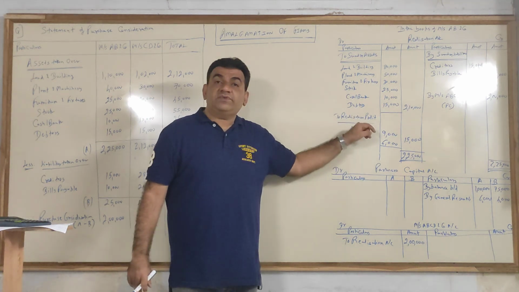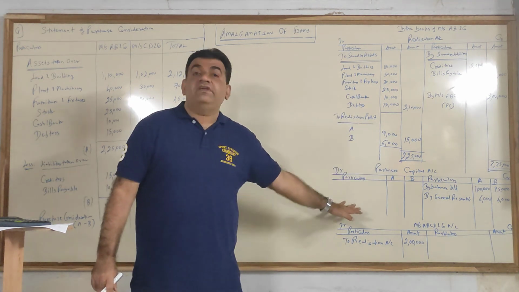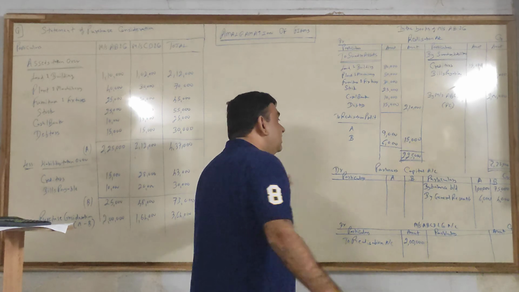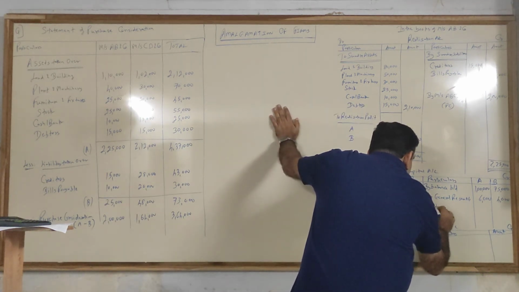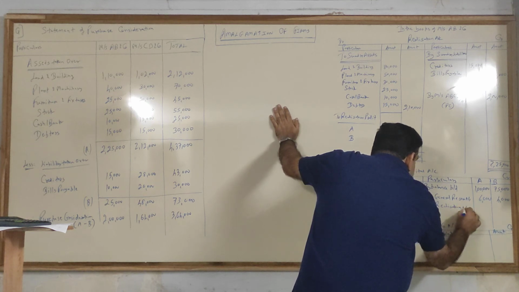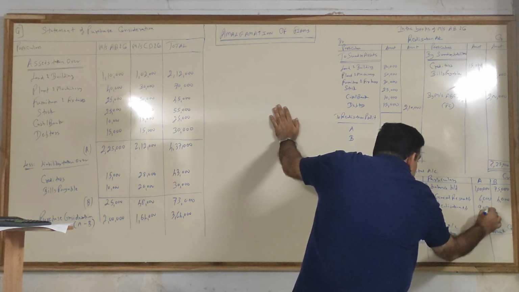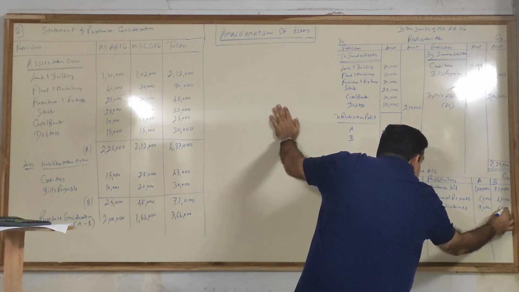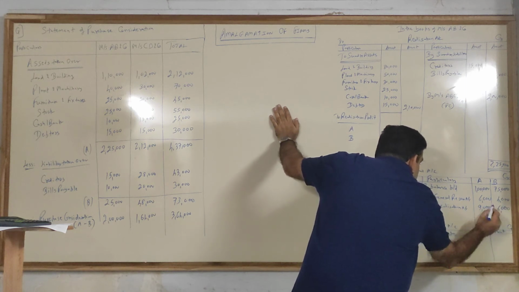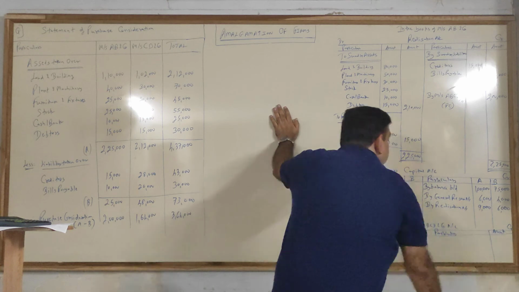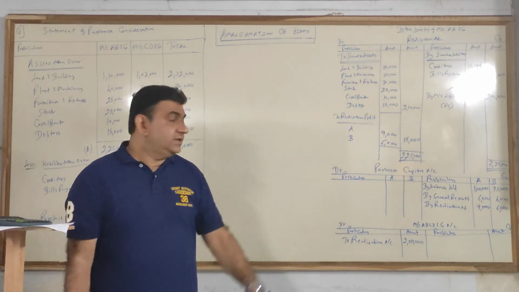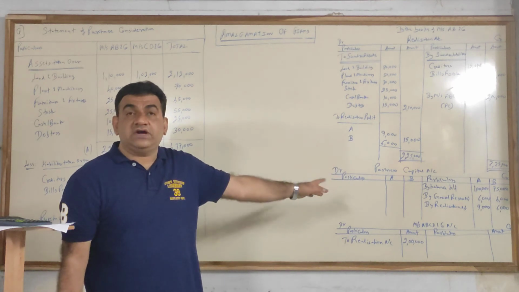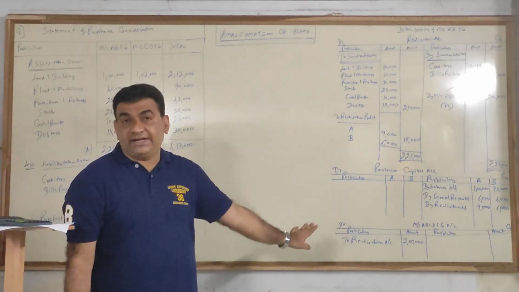The realization profit which goes to A and B, we are preparing the capital accounts of A and B. Profit will go on the credit side. So come to the credit side: by realization account 9,000, 6,000. By realization account 9,000, 6,000. Got it? So we are done with the realization account. Profit or loss goes to capital.